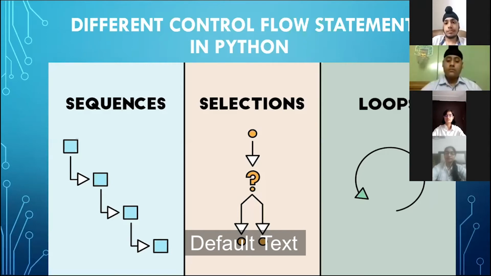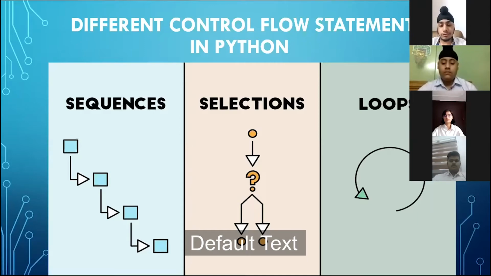Who can help me to identify the selection statements, please? Ma'am, the selection statements are if, if else, and elif statements. Very good. The if-else statement which we have done till now is the selection statement, which helps us to find the desired result, or to do a specific action whenever the condition is true. And if it is false, even then there is an option where we can do something.